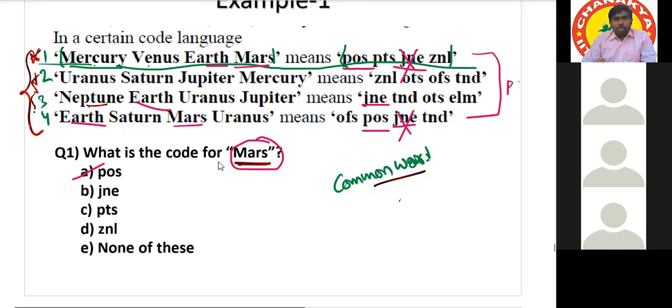Mars is there in first and fourth statements. So in first and fourth statements, there are 2 common codes, POS as well as JNE. But if you see the third statement, JNE is there in the third statement also, without Mars on the left hand side. So we can say JNE is not the code for Mars. Then the other common code is POS. We can confirm POS for Mars. Okay, sir. Understood.